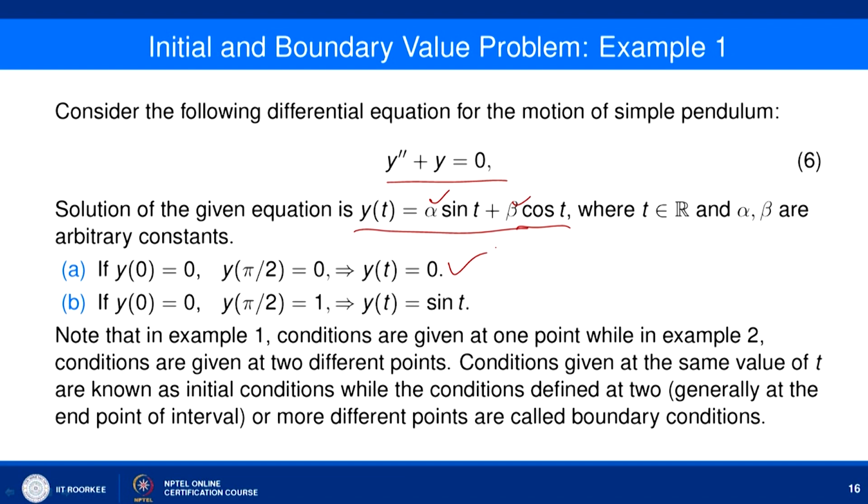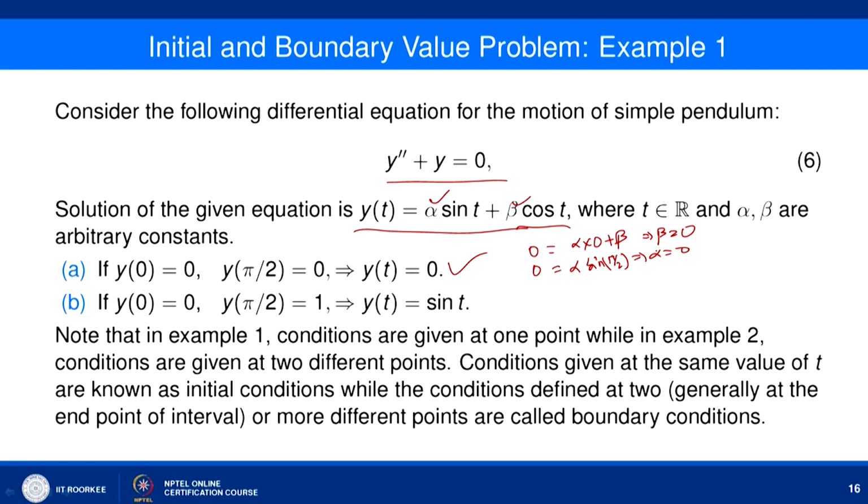For example, if y 0 equal to 0, then it is alpha into 0 plus beta, so beta equal to 0. Now, y of pi by 2 equal to 0, and since beta is already 0, we have alpha times sine of pi by 2, that is 1. So, alpha is also 0. It means that if we assign these conditions, y 0 equal to 0 and y pi by 2 equal to 0, then the solution comes out to be y t equal to 0.